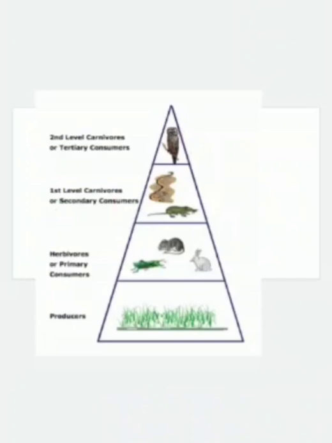These are eaten by primary consumers, also known as herbivores, and the herbivores will be eaten by the first level of carnivores, also known as secondary consumers. These secondary consumers will be eaten by the next level of consumers, also known as the second level of carnivores or tertiary consumers.